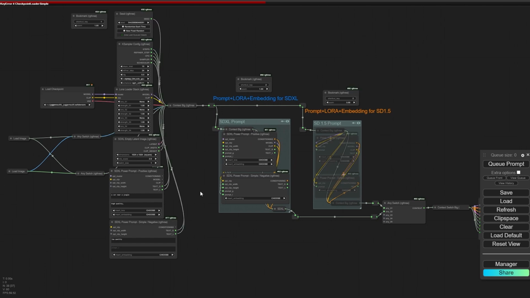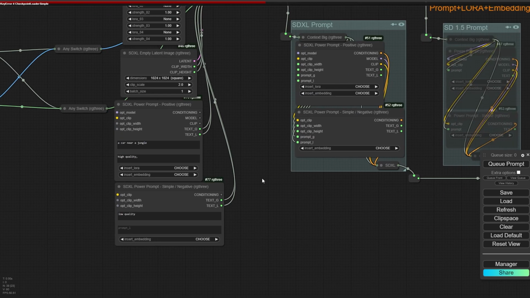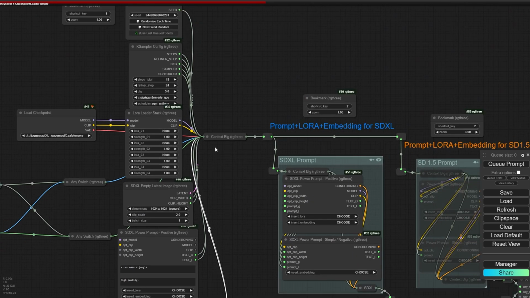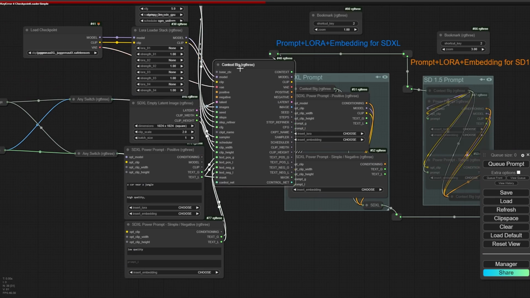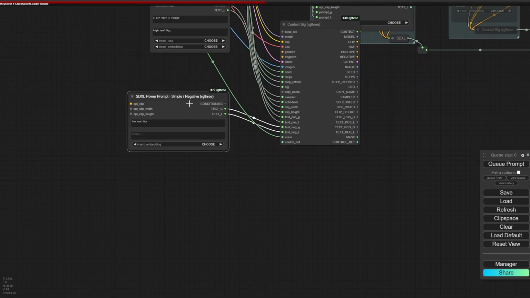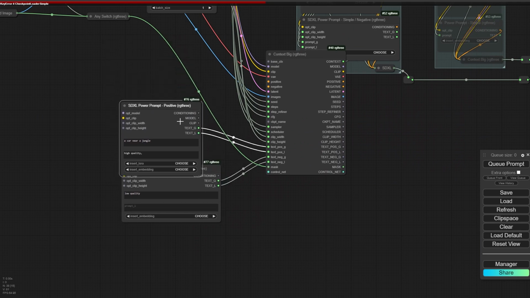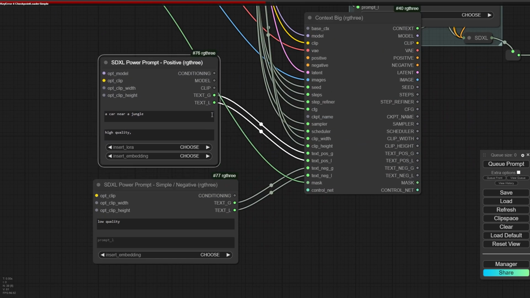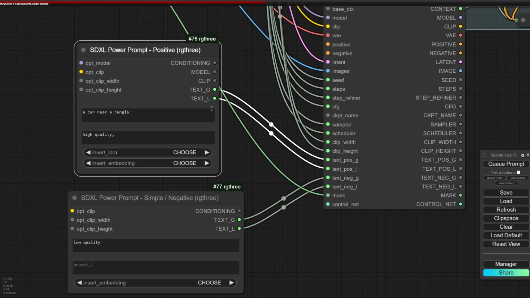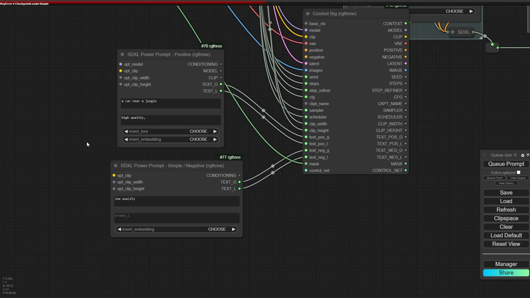All right, so now I want to update the previous workflow. So let me open the context big, move these two nodes, okay? Because from these two nodes only I have exported TextG and TextL.